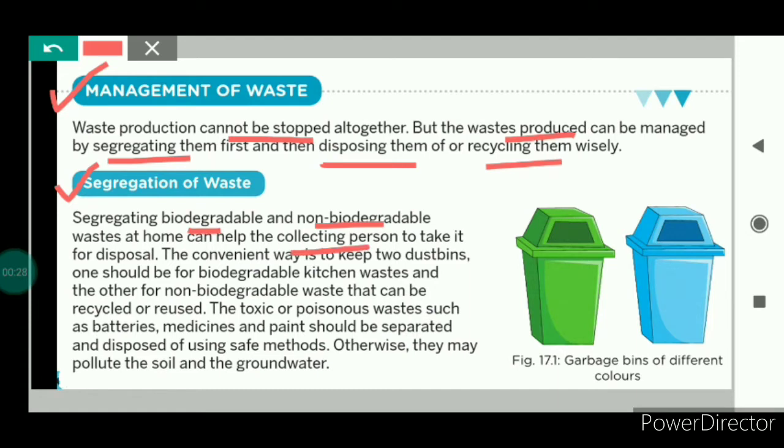So how can we do this? The easy way is to keep two different dustbins. One is a green dustbin, which should be for biodegradable waste like kitchen waste, garden waste, etc. The second one, a blue dustbin, should be used for non-biodegradable waste that can be recycled or reused. But toxic or poisonous waste such as batteries, medicine and paint should be separated and disposed of using safe methods. Otherwise, they may pollute the soil and groundwater as well.